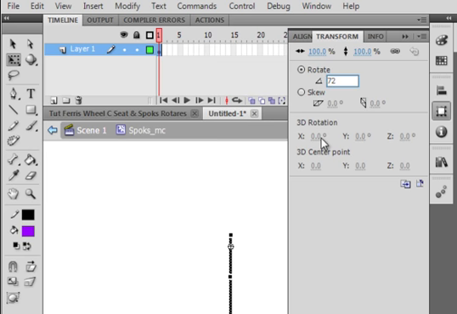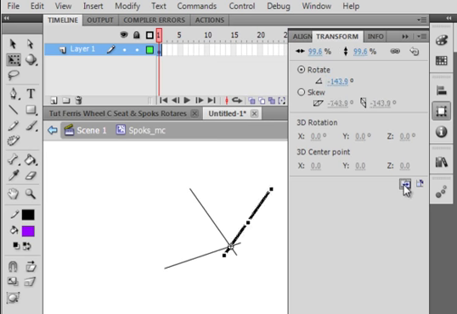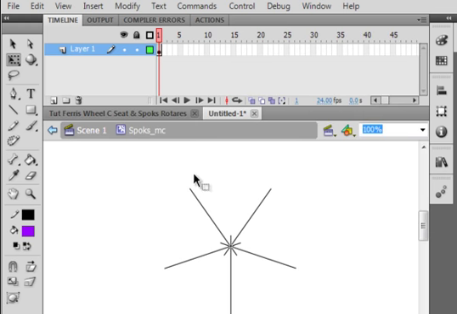I'm picking 72 because there's 360 degrees in a circle. I want 5 of these lines. Divided by 5 gives me 72 degrees. Click here, click again and again till you have your 5 spokes of my Ferris wheel. And I have this little tab sticking out the end there. Go back to scene 1.